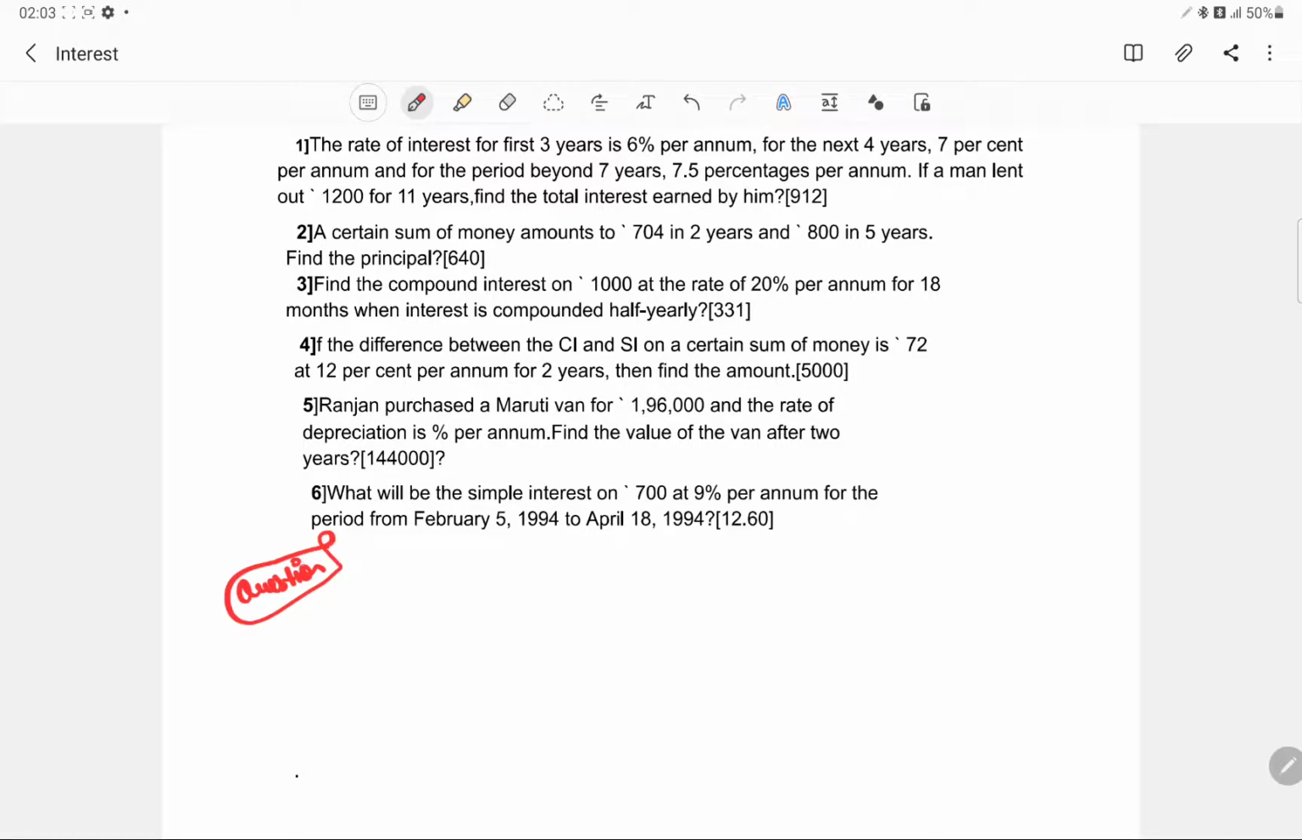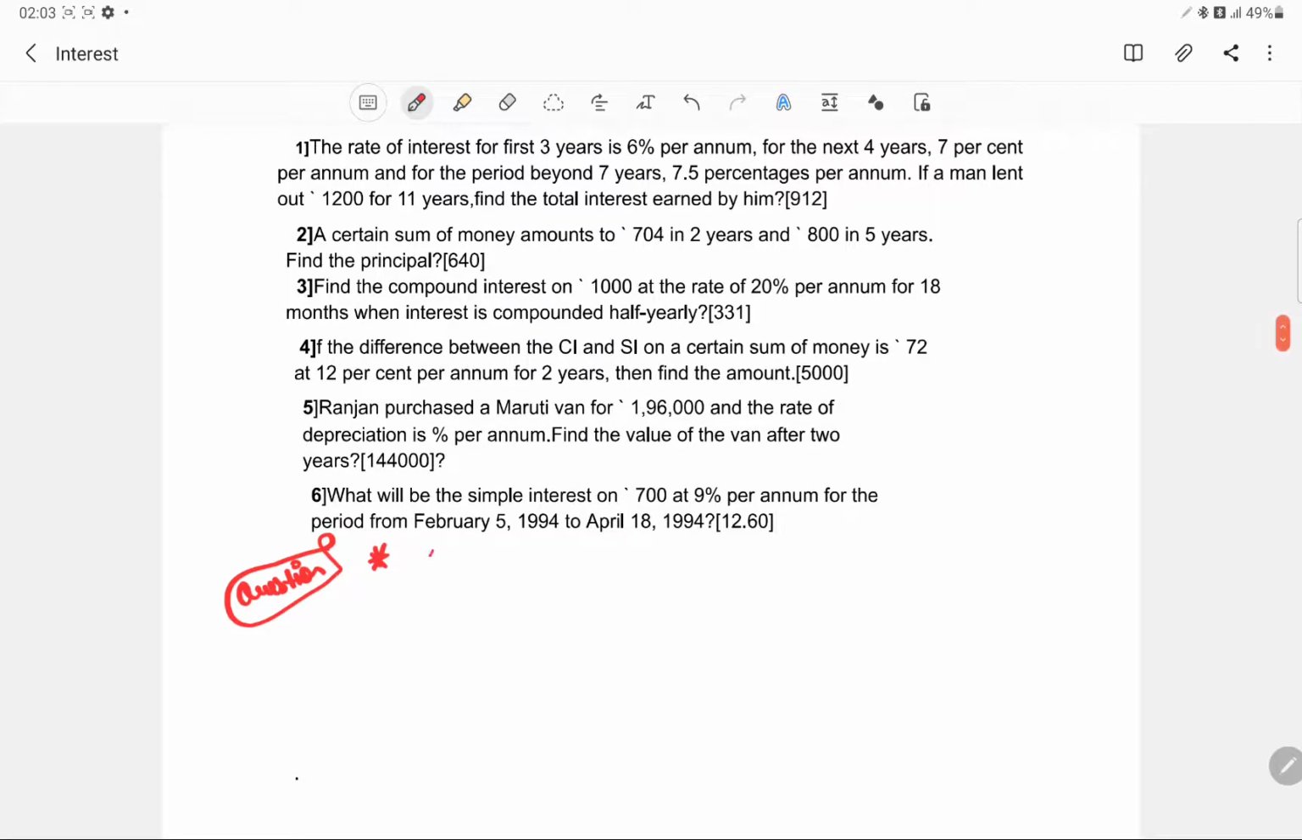So the rate of interest for the first 3 years is 6% per annum, for the next 4 years 7% per annum, and for the period beyond 7 years, it is 7.5% per annum. If a man lent out 1200 for 11 years, find the total interest earned by him. First point to notice: if nothing is mentioned and you are not able to get the type of interest being asked for, then take it to be simple interest.